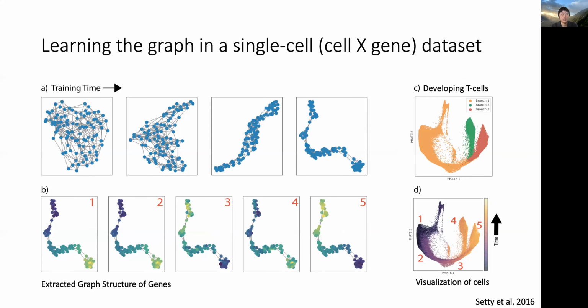This procedure, along with a few tricks, see the paper for more details, gives us a way to evolve the graph structure to fit the training data. Here, we have a biological data set of developing T cells in the thymus that has a mostly linear structure that branches into two portions at the end. See top right, fate plot. We can see that over training time, the graph of activations evolves from a randomness to a near linear graph.